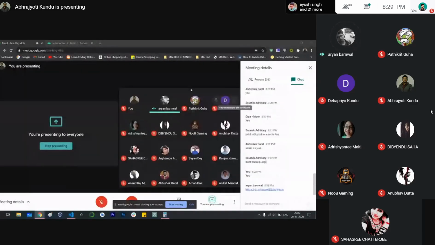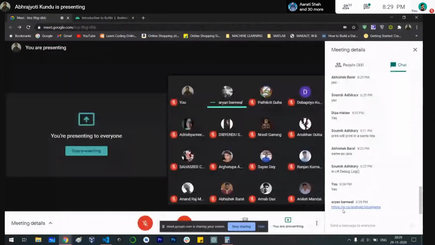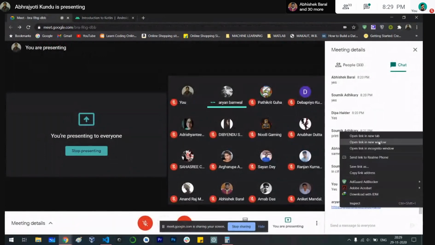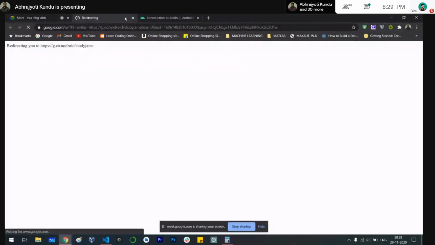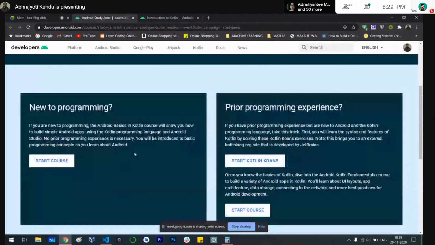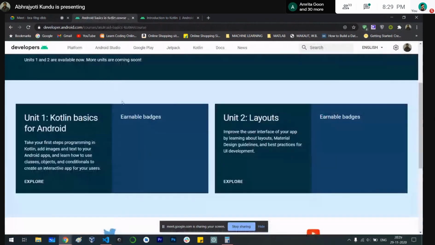Okay, go to the introduction to Kotlin. Just go to the new to programming track, the Kotlin basics for Android.